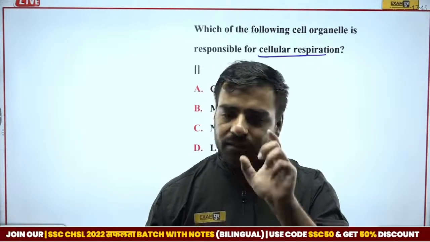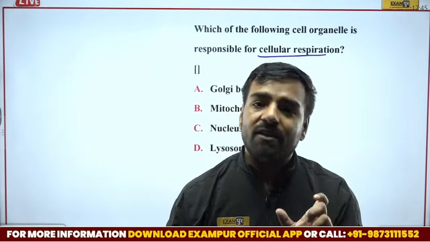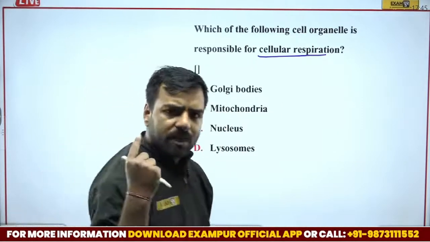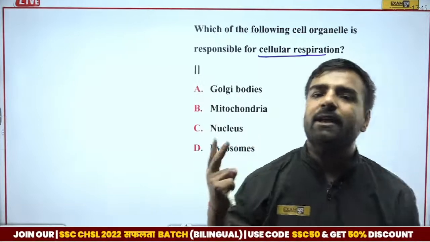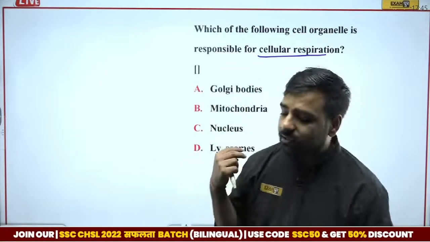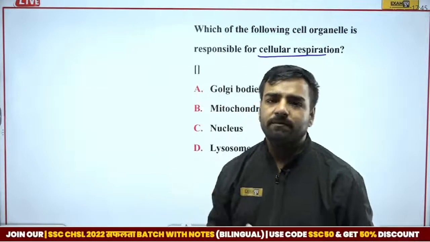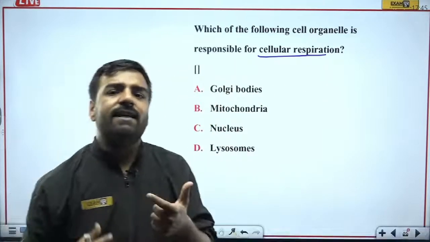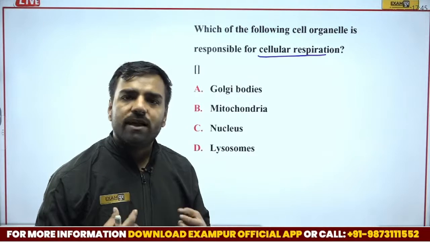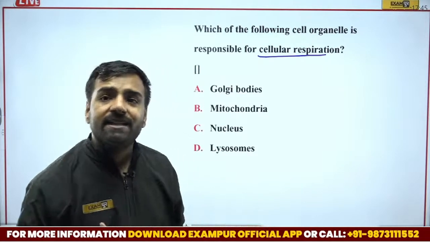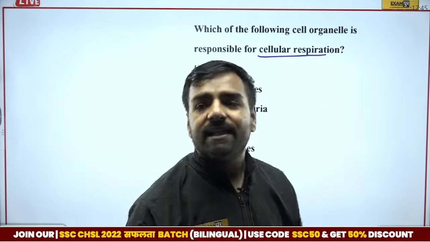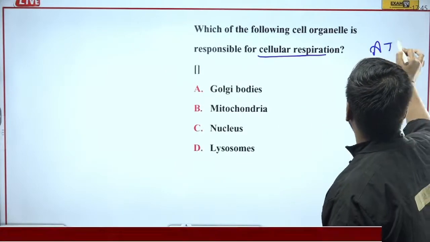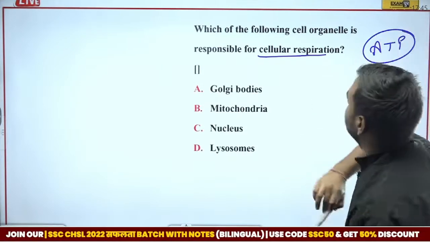Now, the air which we are breathing in has several gases. There may be oxygen, there may be nitrogen, there is carbon dioxide, there is water vapor. In that, the oxygen is actually used so that we can get energy. And that energy is present in the form of ATP, right?